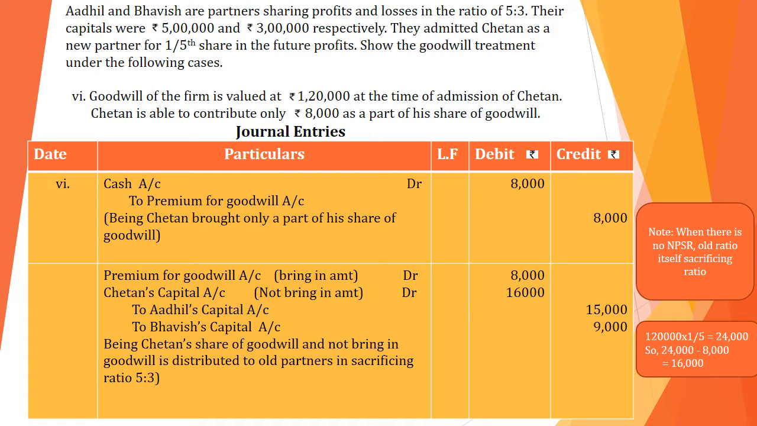The first amount, premium for goodwill account 8,000, we have to distribute to the old partners in their sacrificing ratio, and the share of goodwill which he is unable to bring, 16,000, that also should be distributed to the old partners in their sacrificing ratio. So add the debit side amounts 8,000 and 16,000, and we get 24,000, which should be distributed to the old partners in their sacrificing ratio. So Adil will get 15,000 and Bhavish will get 9,000. In this way we pass the journal entry when he brings a part of his share of goodwill and is unable to bring the rest.